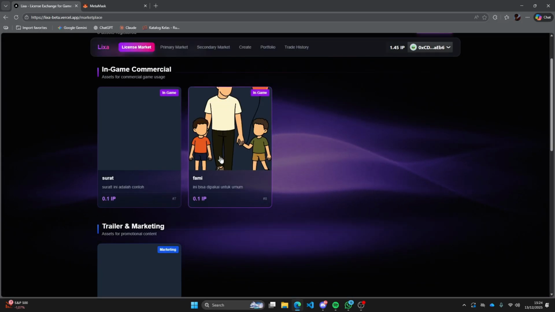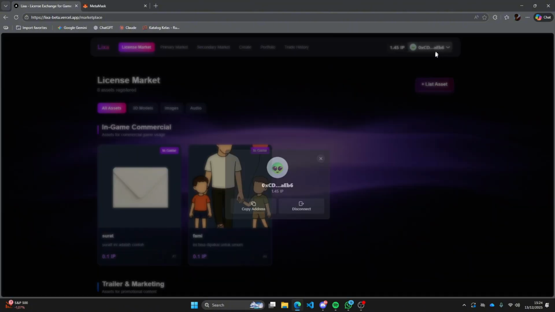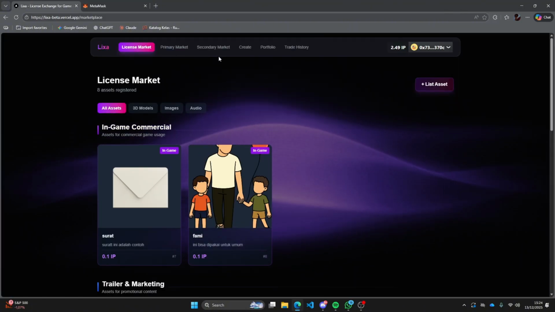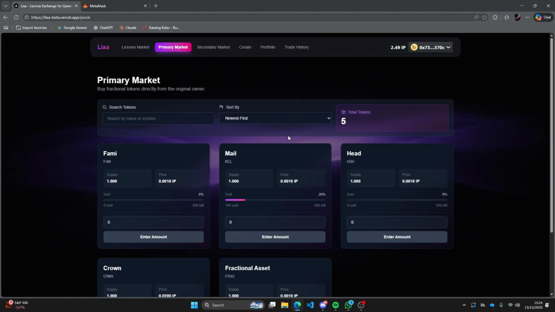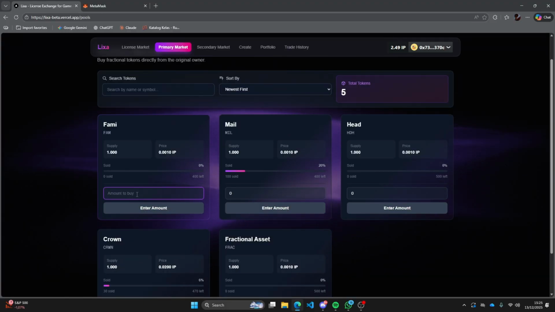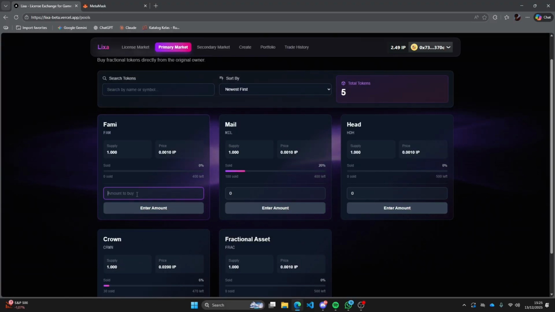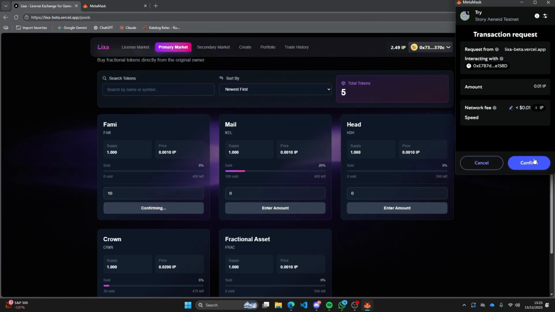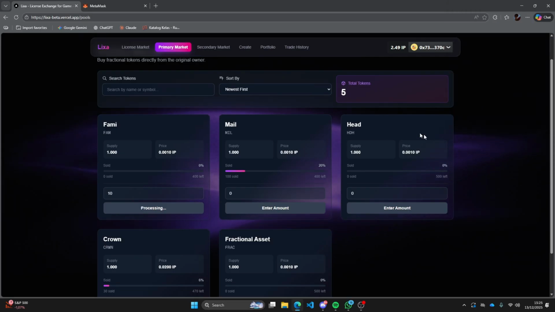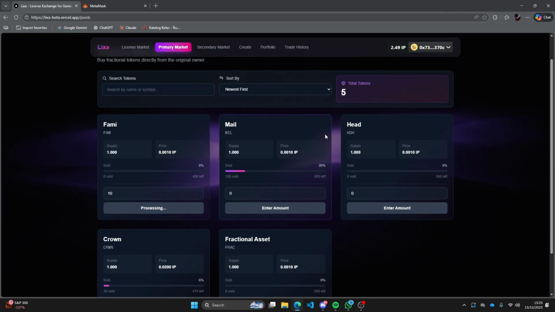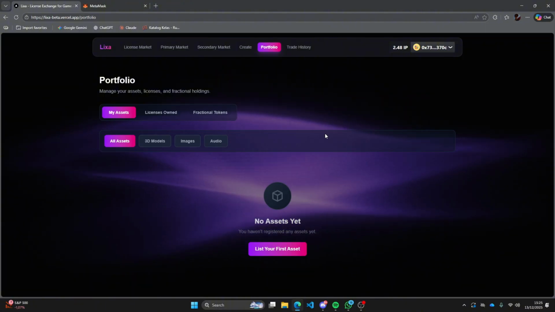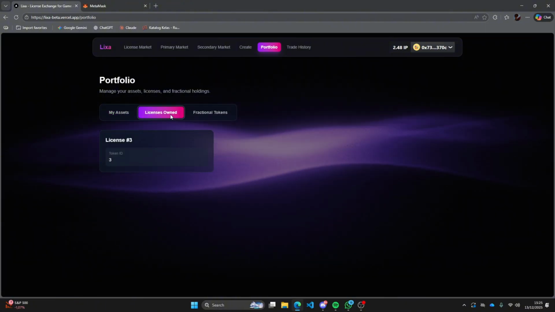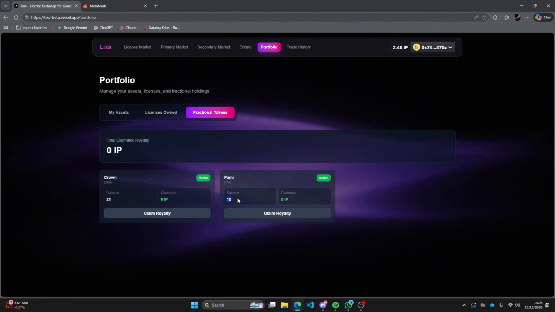On the primary market page, users can see a list of available fractional tokens, along with key information such as total supply, token price, and the number of tokens sold. To buy, simply select the desired asset, enter the amount of tokens you want to purchase, and click Buy Fractions. The tokens are purchased directly from the original asset owner. Once the transaction is confirmed, the fractional tokens will be added to the user's portfolio, and the purchase will be recorded on-chain, making it fully transparent and verifiable.